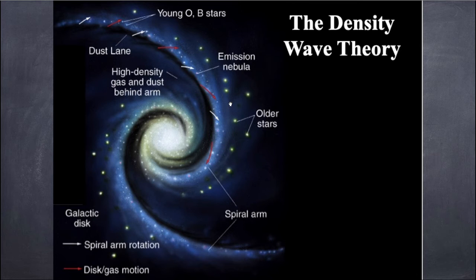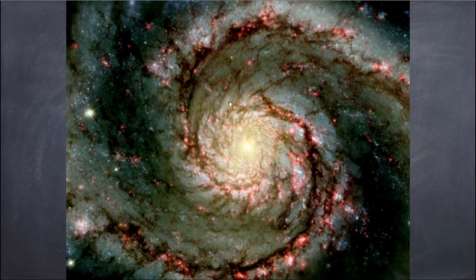As we can see, this is a spiral galaxy. At the start we have a dust lane of those gas clouds, then we have young OB stars, and then when they die, the nebula, then come older stars, and we can see the high density behind the arm also. So this is what a spiral galaxy consists of. Next slide. Here is an example where we can see dust clouds outside, then the bright OB stars, and how they go in sequence, then there are nebulas and all. Yep. Next slide.